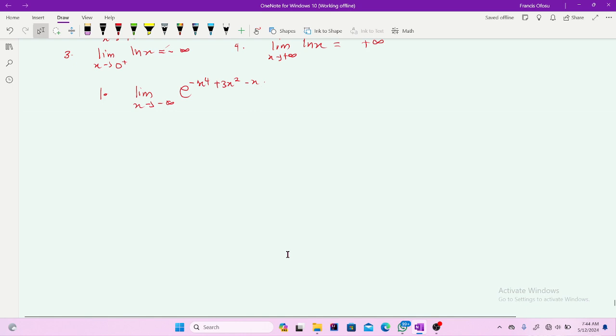When you have such a limit, I always say that to find a limit, first of all, you need to find a functional value. If the functional value of a limit exists, then it means that the limit also exists, and it exists at the functional value. But in a case where the functional value is undefined, then it means that there is a discontinuity, and hence we should find our limit separately by taking parts, by choosing values for x, or you can also reorder our function to remove the discontinuity. The taking of parts is normally used in multivariable.